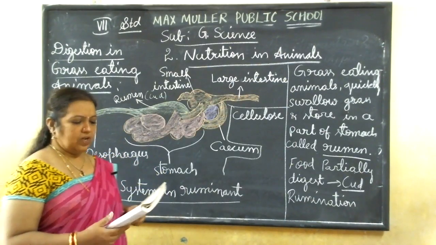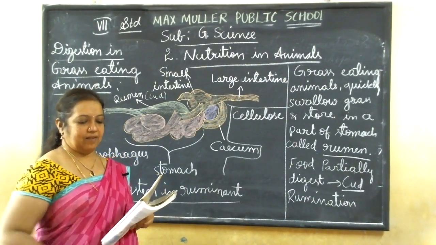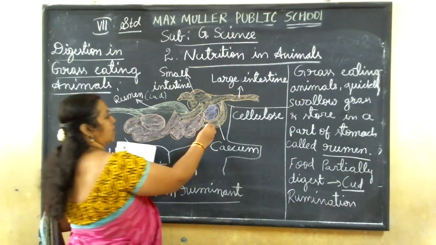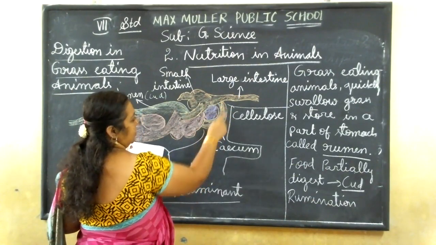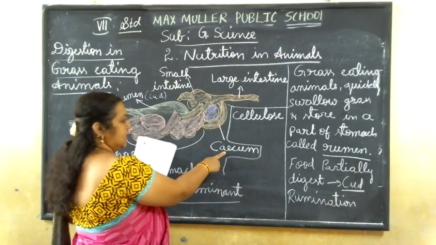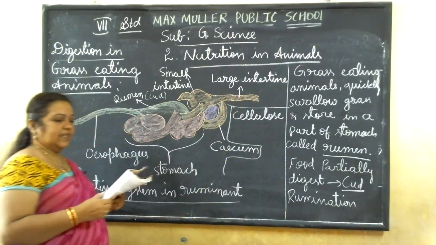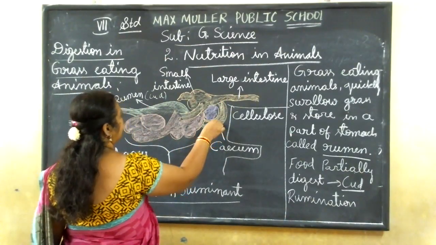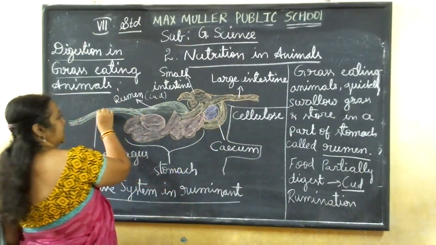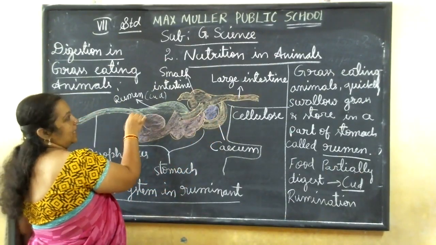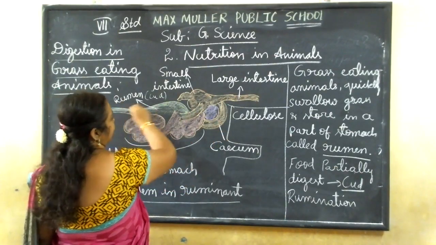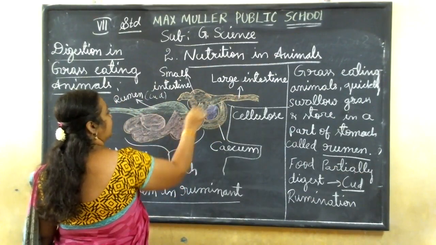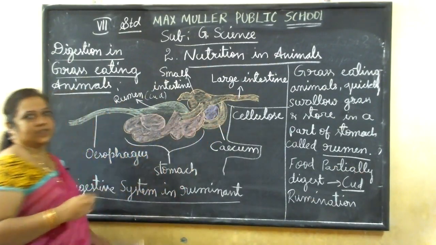Okay. So animals like horses and rabbits have a large sac-like structure called the cecum. All these types of animals have this large structure, which we call the cecum, between the esophagus and the small intestine. This is the esophagus part and this is the small intestine, so this is the continuation here. Between these two, this cecum is present.